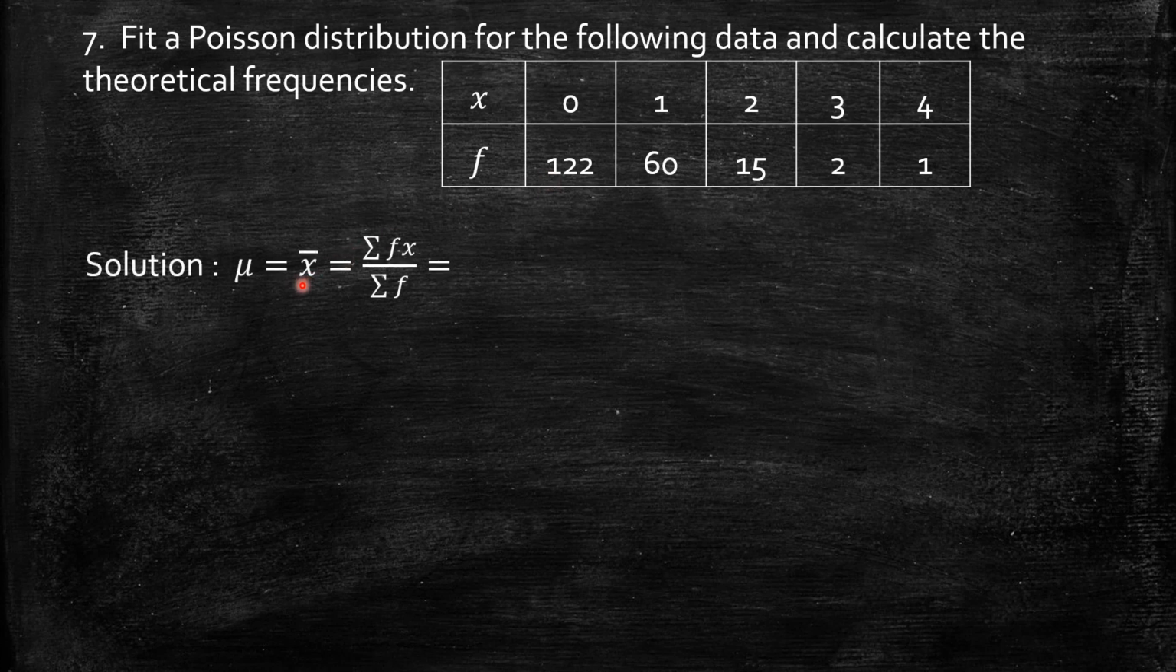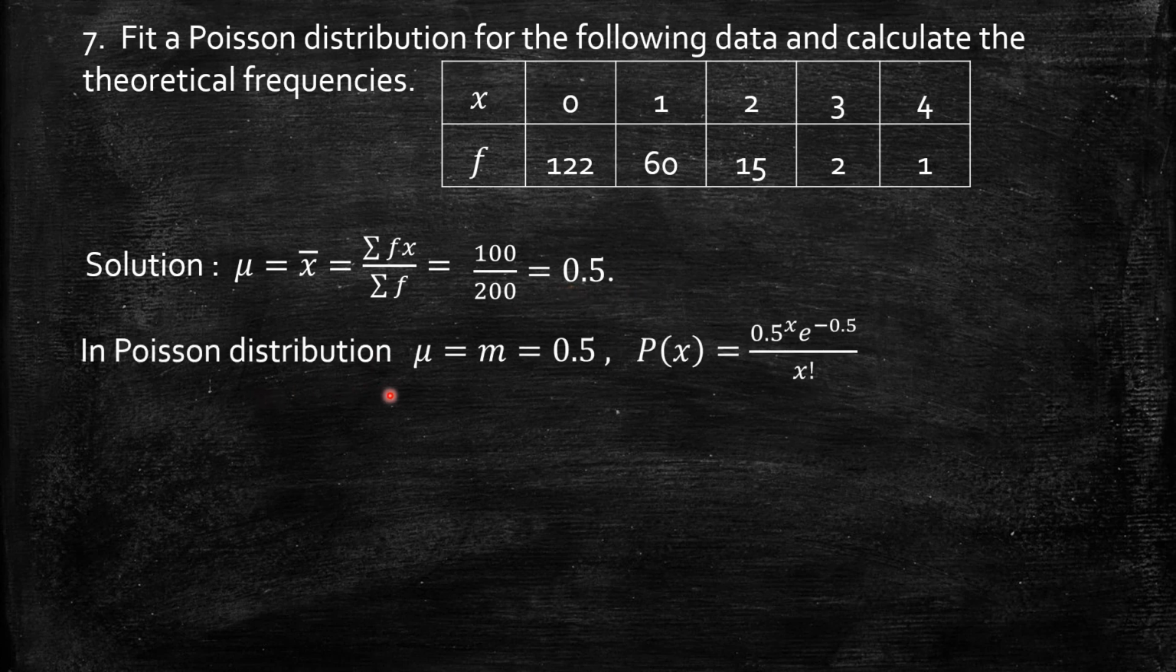So let me first calculate the average. So mu, that is x bar, is equal to summation fx by summation f. That is the sum of the product of these data: 0 into 122 plus 1 into 60 plus 2 into 15 plus 3 into 2 plus 4 into 1, which gives 100, divided by summation of f, which is 200. So 0.5 is the average. So for Poisson distribution mu is nothing but m, which is 0.5. Thereby the probability function p of x is 0.5 power x exponential minus 0.5 by x factorial.